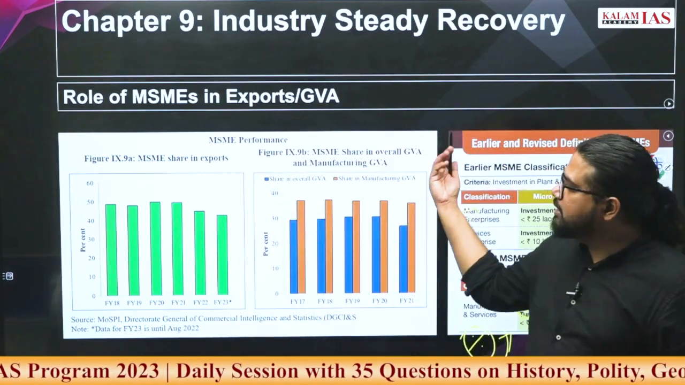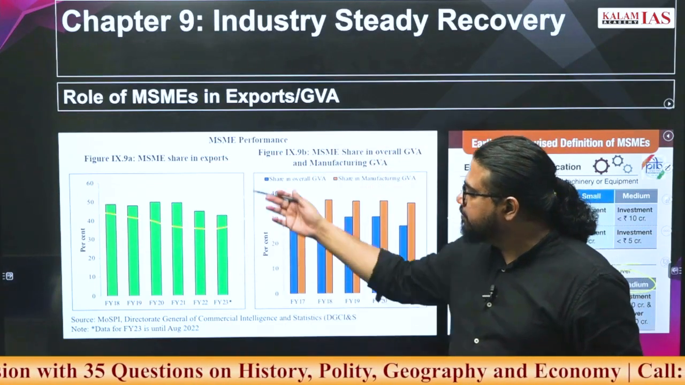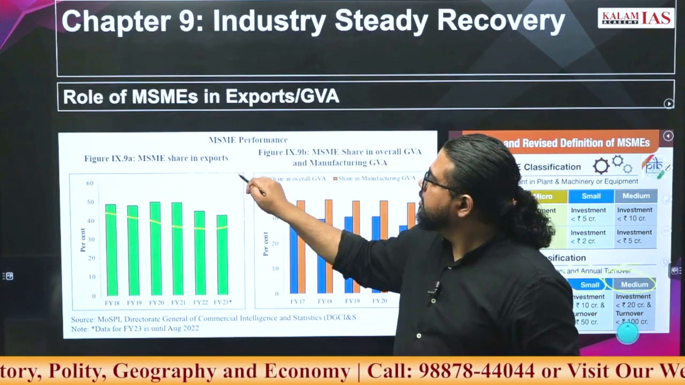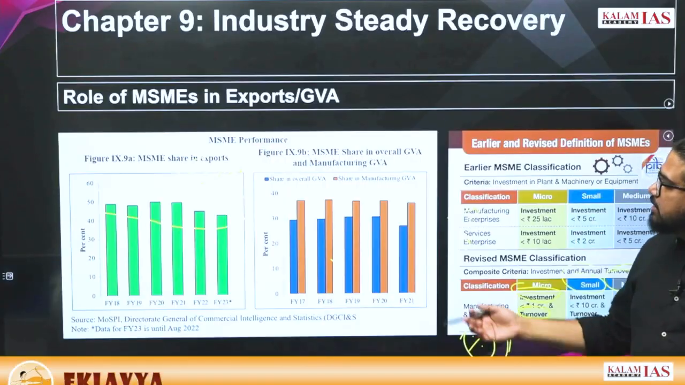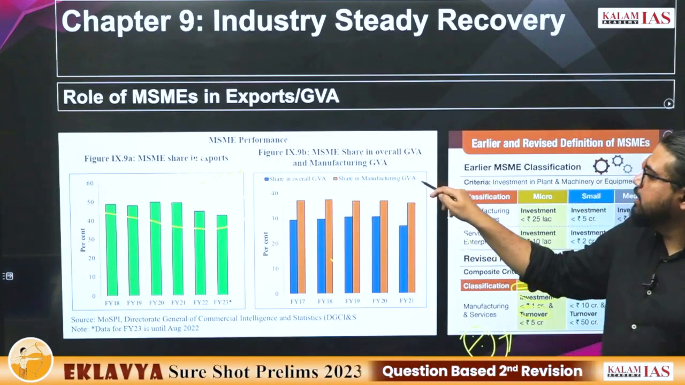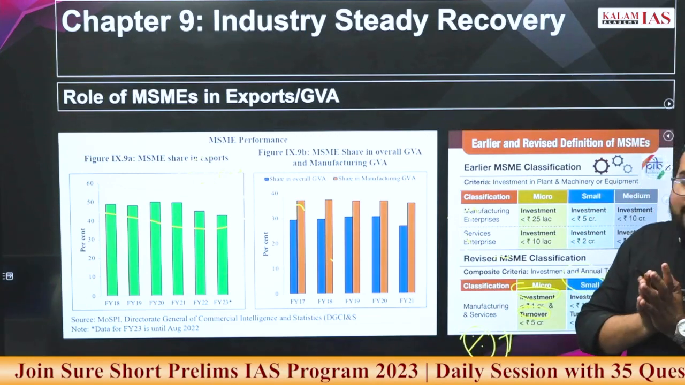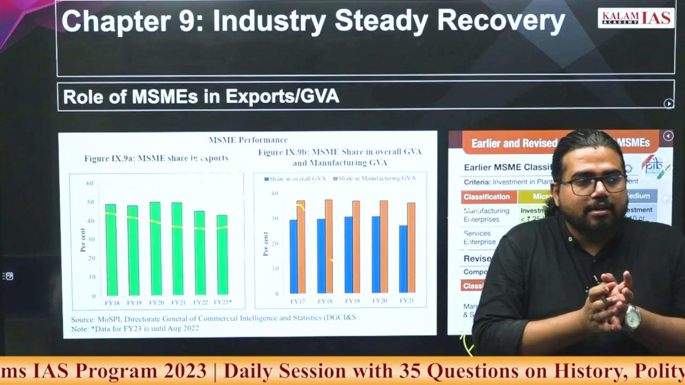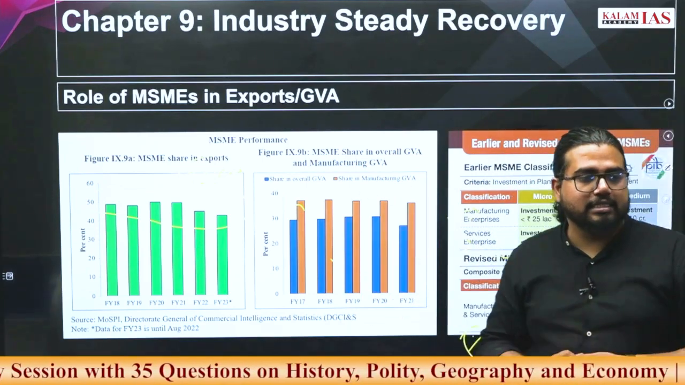Now, what is the contribution? Around 40 to 50% of exports in India are contributed by MSMEs, as well as a considerable share of GVA, and 30 to 40% of manufacturing GVA is being contributed by MSMEs. So MSMEs' contribution is considerable in all the sectors, especially the manufacturing sectors.